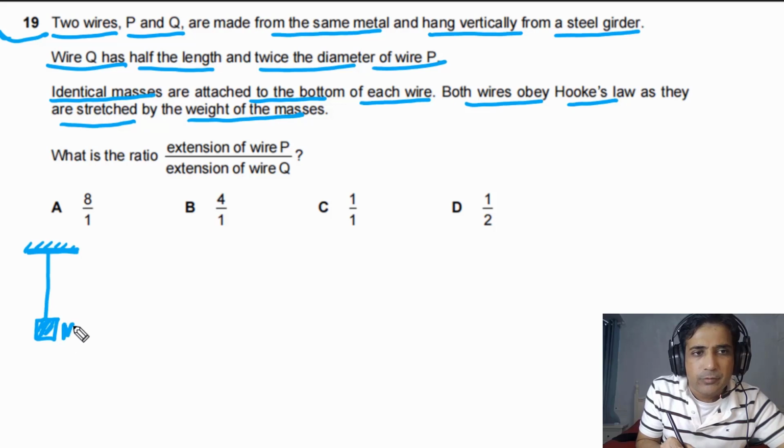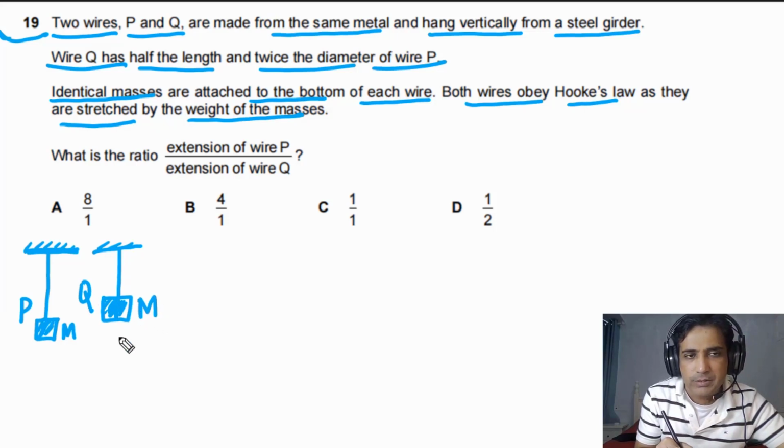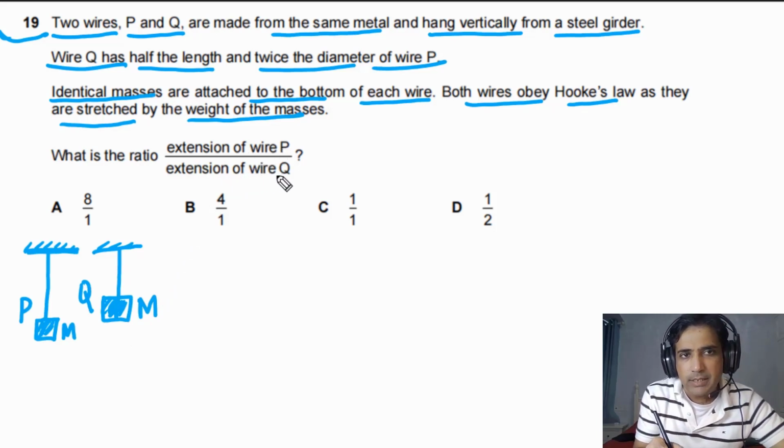Let's say the mass of the weight is capital M. And we have another wire, wire Q, made of the same material, and this wire has half the length, meaning it's shorter than P. The same mass is hanging at the bottom of this wire. We need to find the ratio between the extension of wire P and the extension of wire Q. In order to answer this question, we need to use Young's modulus.